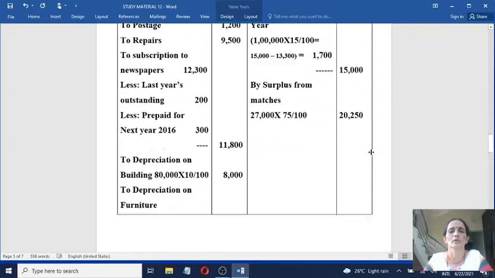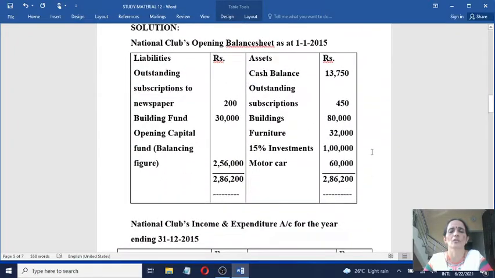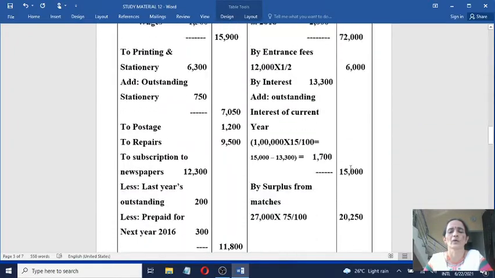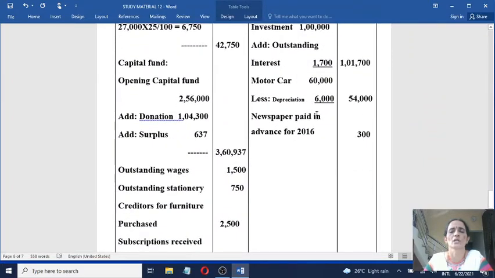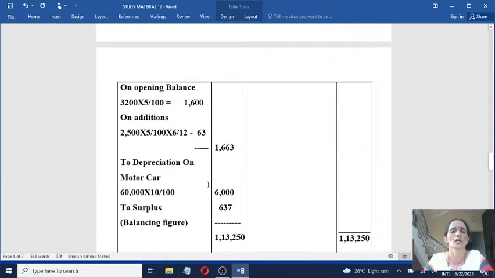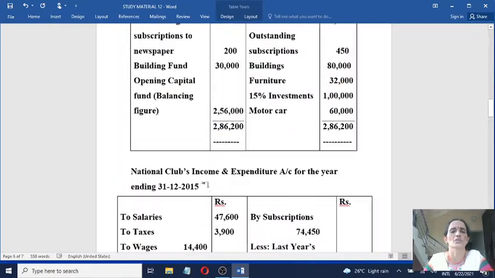Then the next one, in the opening balance sheet you have motor car, record it on the asset side. Motor car 60,000, less depreciation 6,000. So to the outer column 54,000. Now come to the liability side of opening balance sheet.